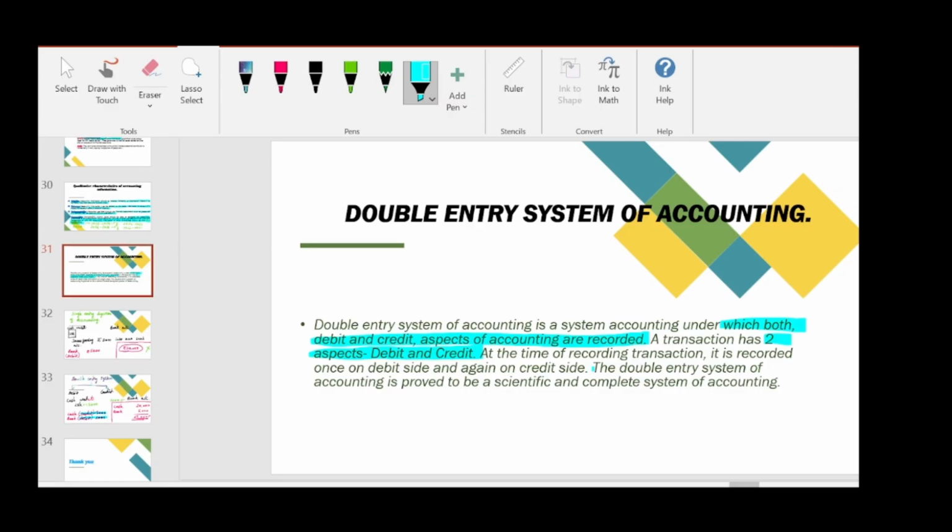The double entry system of accounting is proved to be a scientific and complete system of accounting. So double entry system is known as the scientific method of doing accounts. This has been proved. Now everyone is using the double entry system of accounting only, and it is a complete system of accounting.